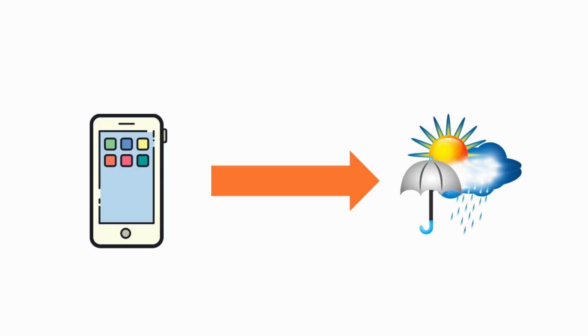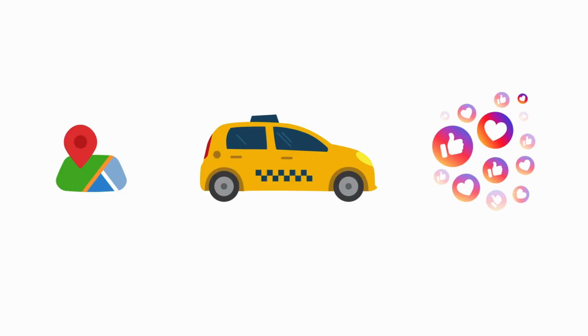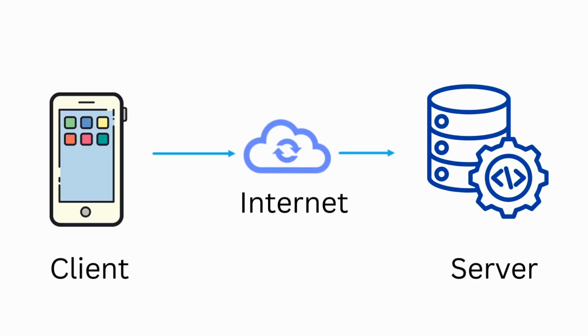When you use a weather app, it doesn't have all the weather data stored inside. Instead, it sends a request to a weather API, which gives back the forecast for your location. That's how apps like Uber, Instagram, and Google Maps work behind the scenes, by using APIs to get and send data. Here is a visual you can refer to understand the API interaction.